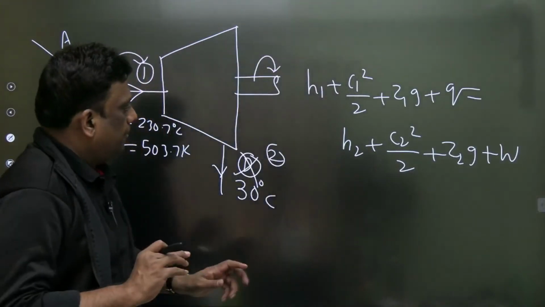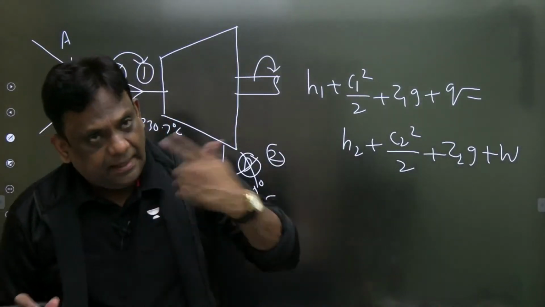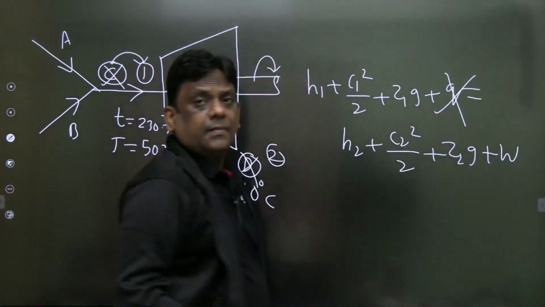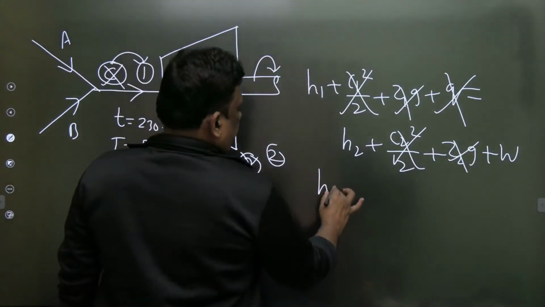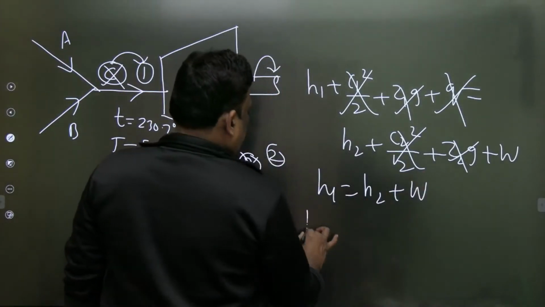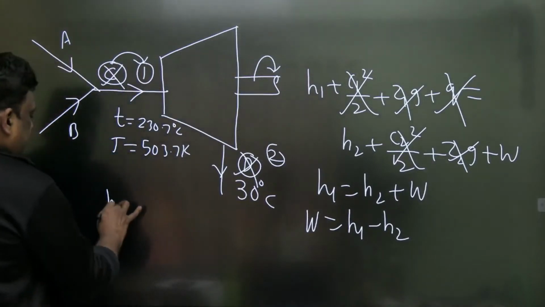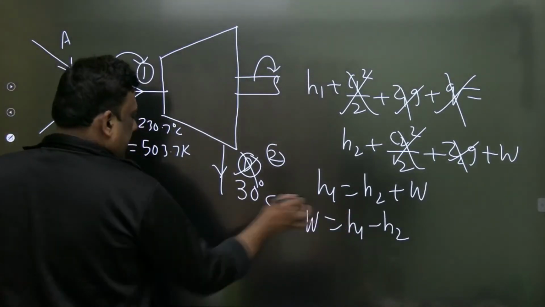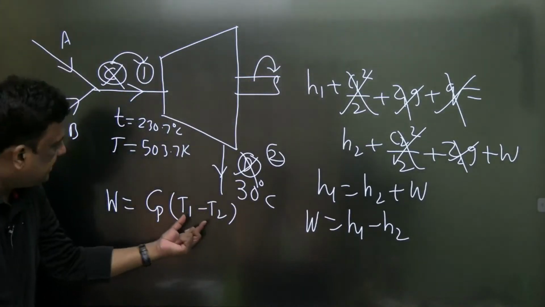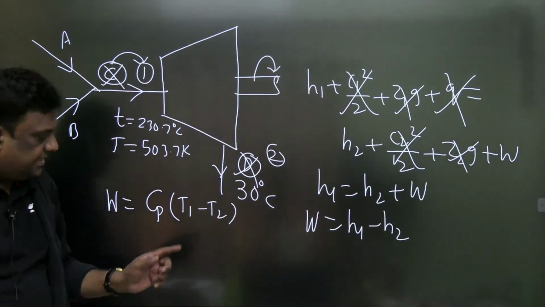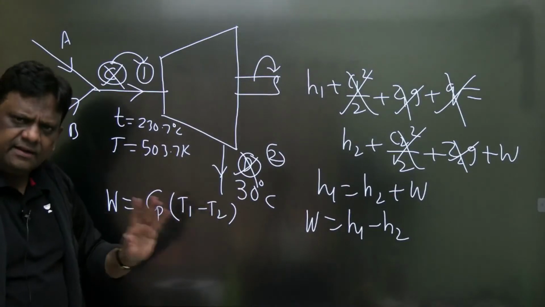Now look, please listen carefully, he said adiabatic throughout, so therefore Q is 0, and kinetic and potential energy changes are neglected, that also goes. So we have H1 is equal to H2 plus W, and W will be H1 minus H2. It is an ideal gas, so H1 is CPT1, H2 is CPT2. One more thing: whenever it is a difference in temperature, it doesn't matter whether it is in Kelvin or degree centigrade. If you keep T1 in Kelvin, keep T2 in Kelvin. If you keep T1 in centigrade, keep T2 in centigrade. It's not at all a problem.